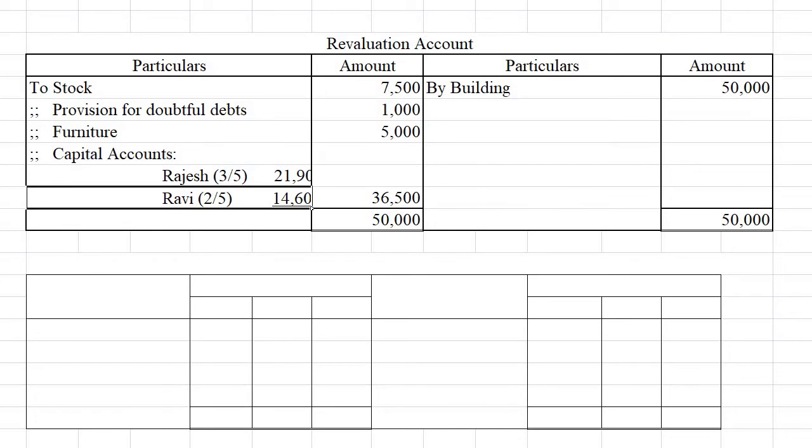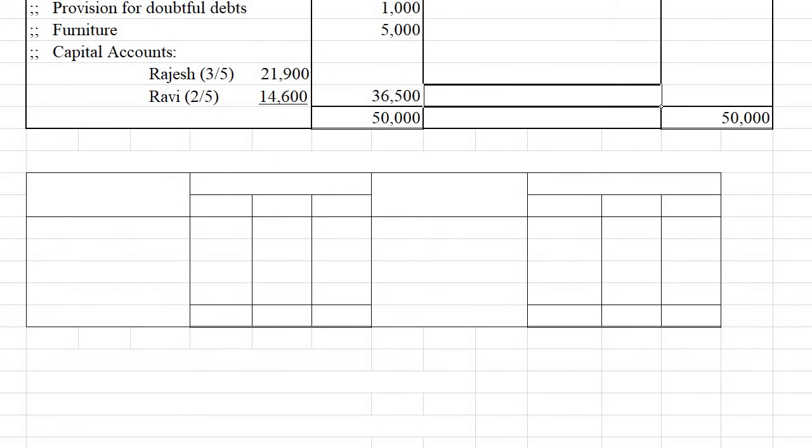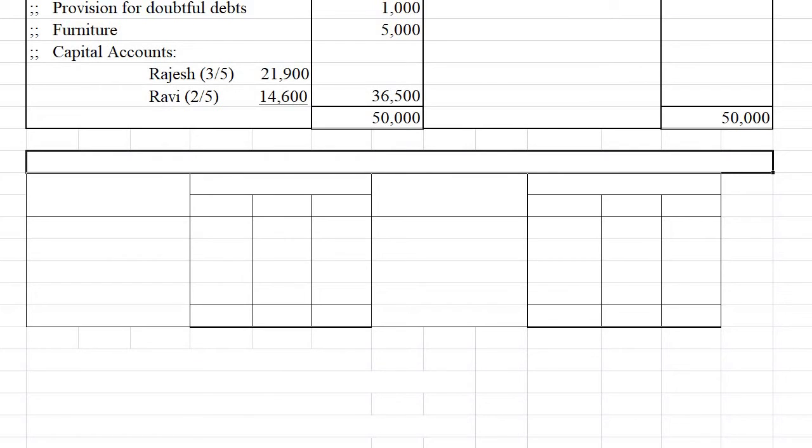So here in the case of Rajesh it is 21,900 and Ravi has 14,600. Total 36,500. Okay. Now let us prepare the capital account. Capital accounts of Ravi, Rajesh and Raman.